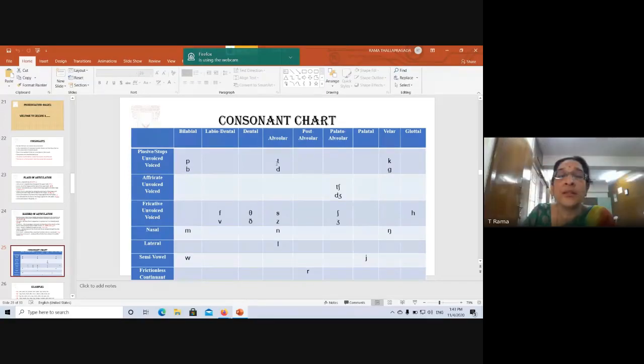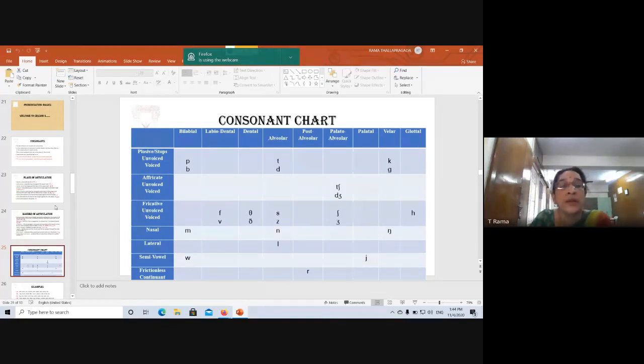Right? P, T, K, Ch, F, S, Sh, H. Now here, there are no unvoiced and voiced pairs because these are all voiced. Where there are unvoiced, we have given you this. In any book, you'll get it like this. So of the total 44 sounds, only 9 sounds are unvoiced. All the other sounds are voiced, which means the vocal cords vibrate in the production of all the other sounds. All vowel sounds are voiced, and of the consonant sounds, only 9 are unvoiced.